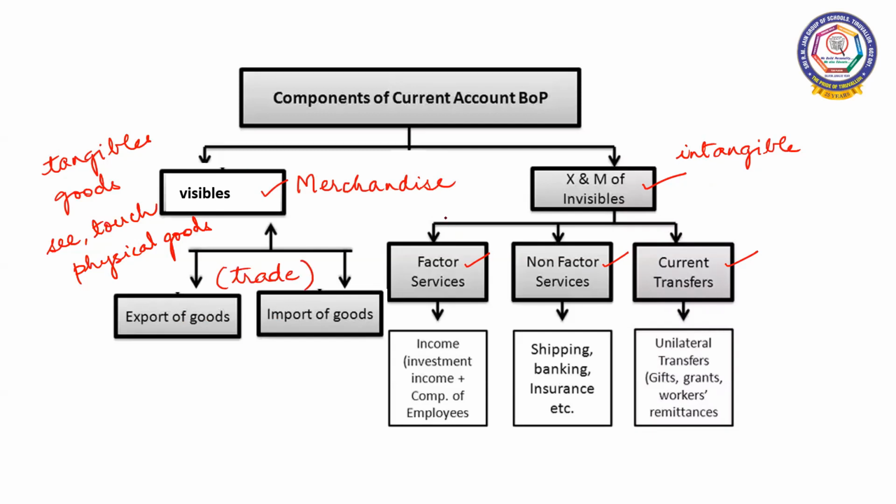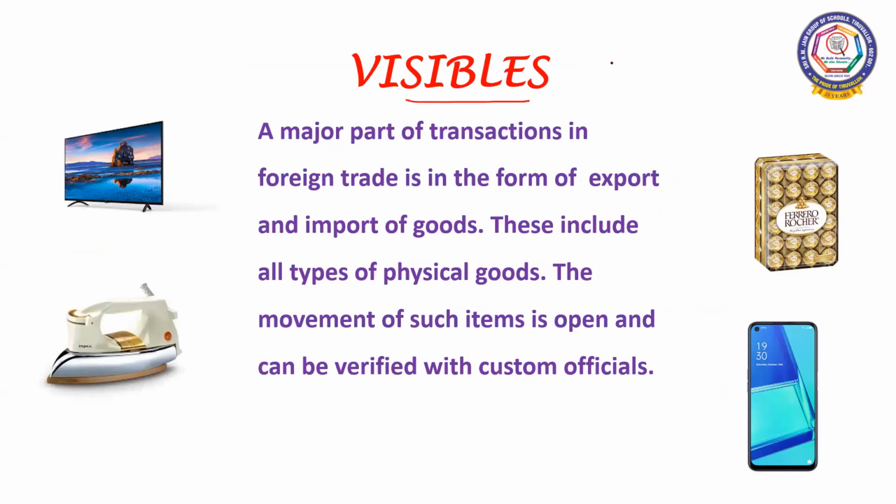Let us go into detail on the visibles and invisibles of current account of BOP. Visibles are the goods. We import goods. Sometimes we export goods. At times exports might be more than the imports, or at times imports might be greater than exports.